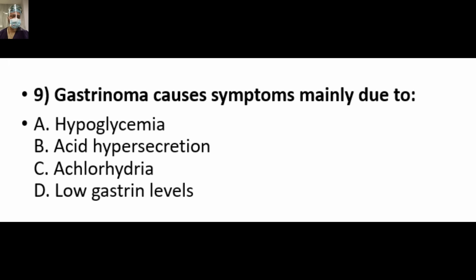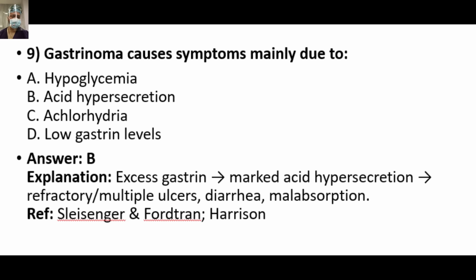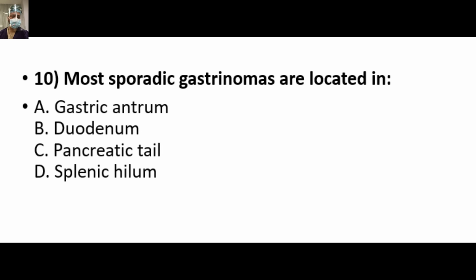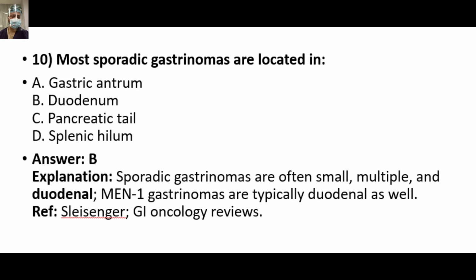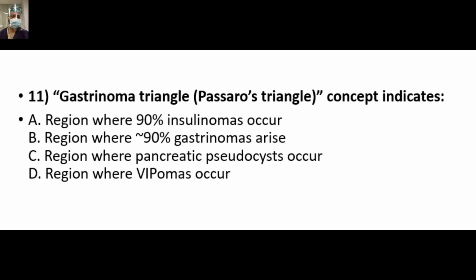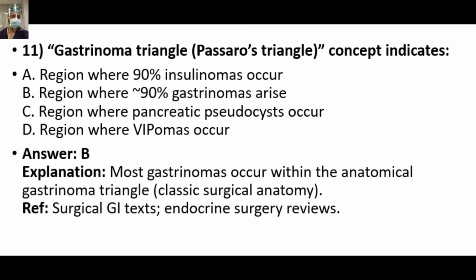Gastrinoma causes symptoms mainly due to, so answer is B, excess gastrin leading to hypergastrinemia, marked acid hypersecretion, that is refractory, and multiple ulcers, diarrhea and malabsorption. Most sporadic gastrinomas are located in, we have already covered all these questions, all the questions that were asked, I have already answered in my video. So answer is B. The gastrinoma triangle or the Passaro triangle concept indicates, answer is B, region where 90% of gastrinomas arise.